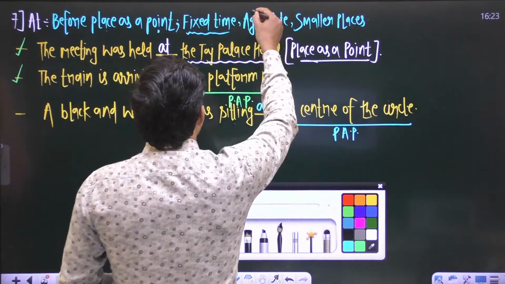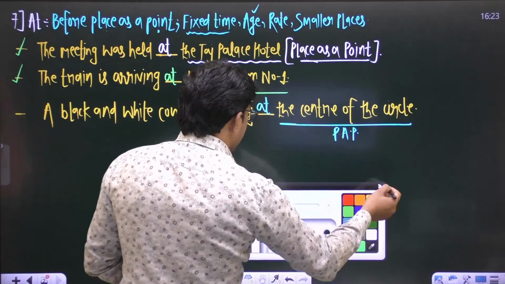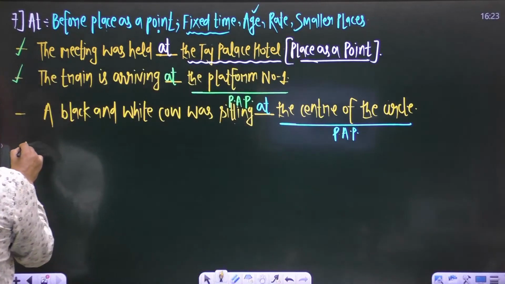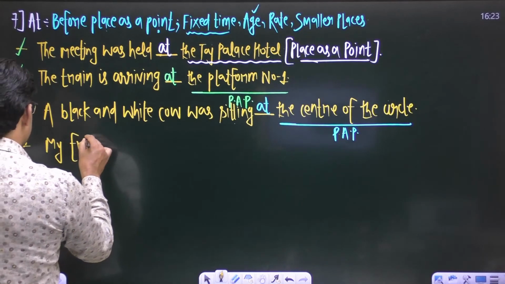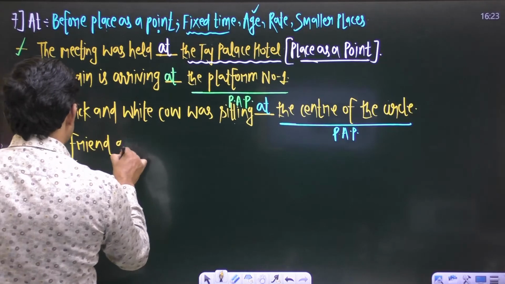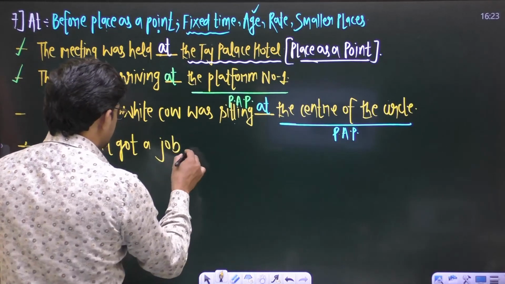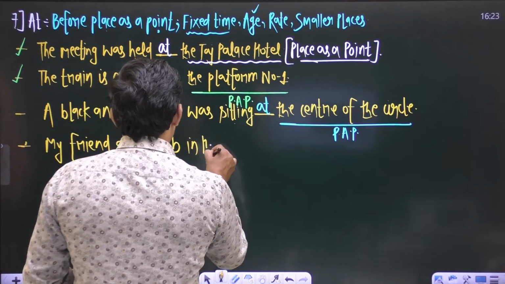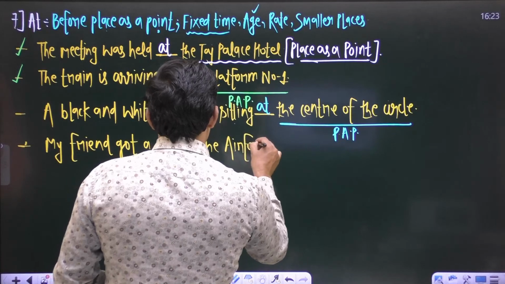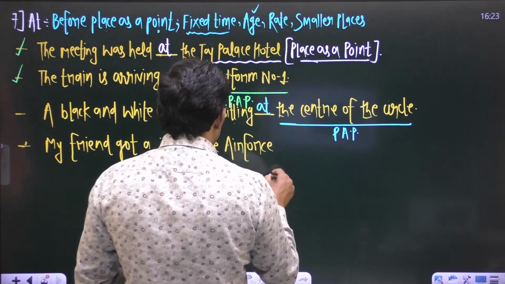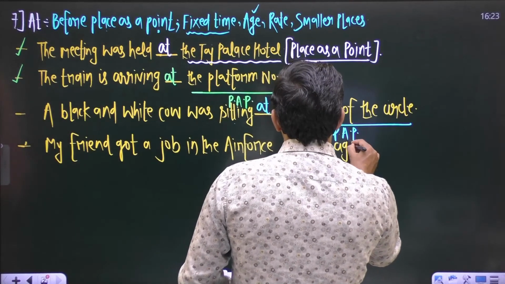Again, let us take an example of age denoting words. If I say my friend got a job in the Air Force blank the age of 16.